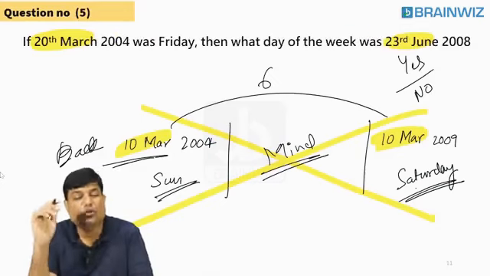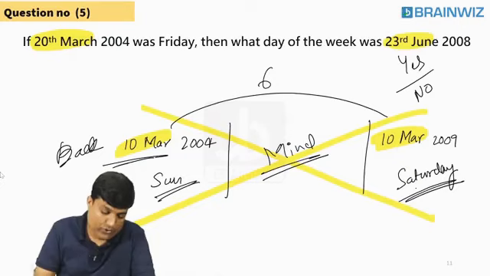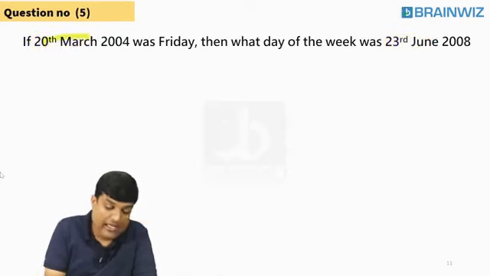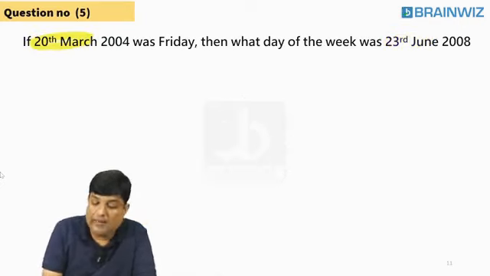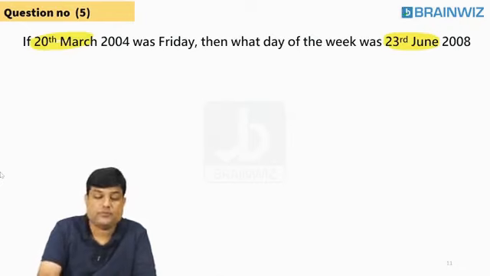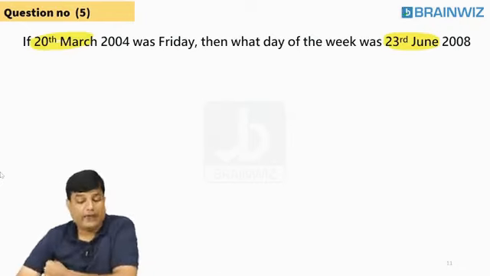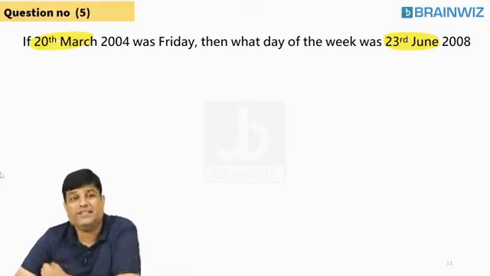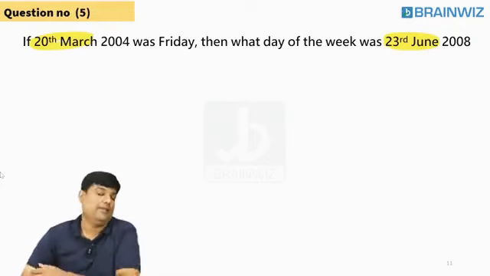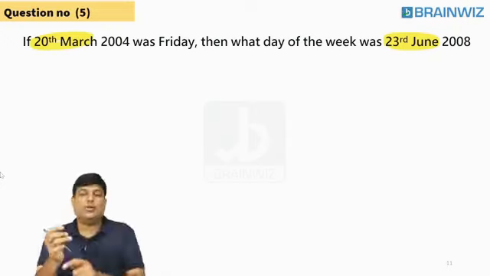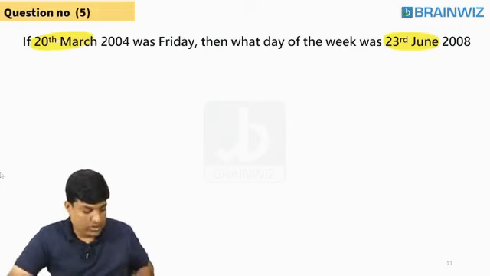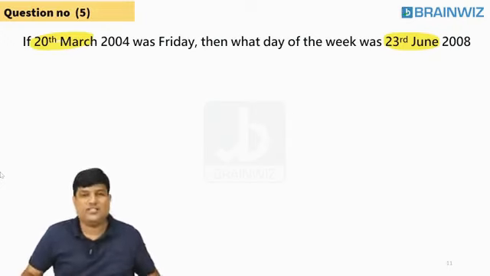But what is the question you're going to have here, students? I gave you 20 March, but I am asking you 23rd June. Are you understanding, everybody? Please listen to this question. You have a high tendency of making mistakes in calendars, because one day here or there, your answer may go wrong. Let me do one question. A lot of questions I'm going to tell you, okay?